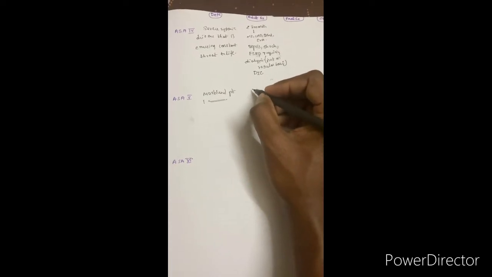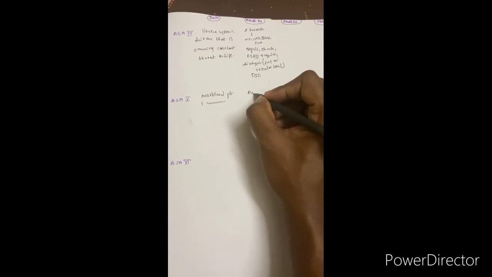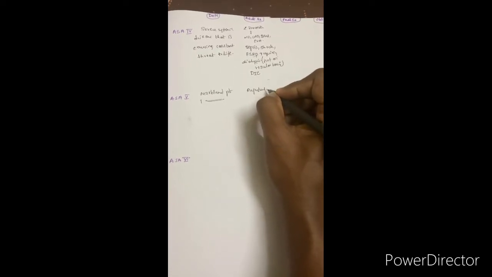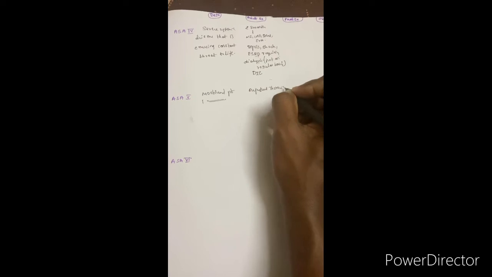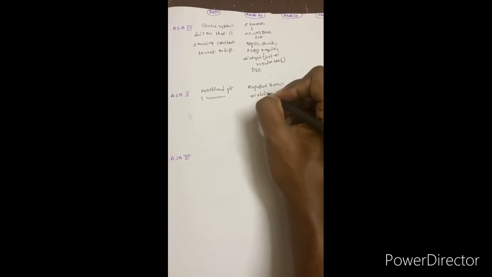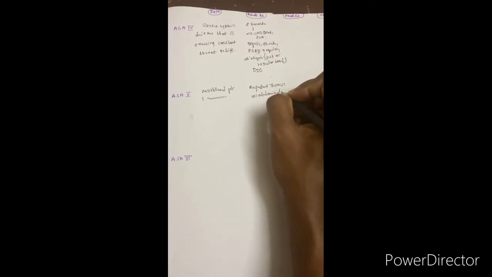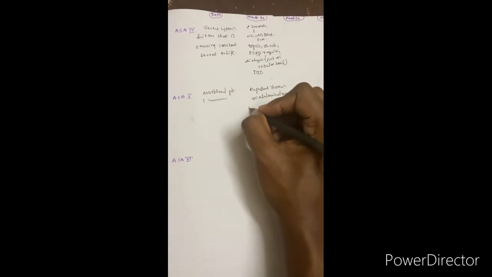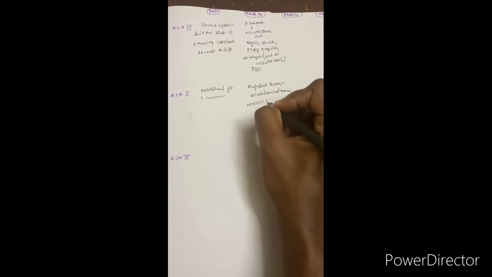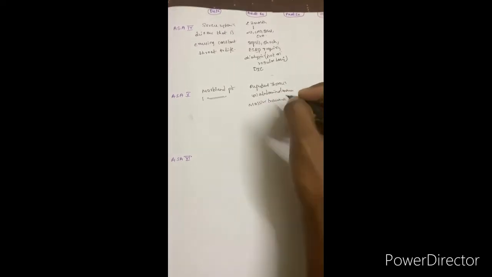Okay, so the examples are patients having ruptured thoracic or abdominal aneurysm, or a patient having massive trauma. That patient also comes under ASA 5.